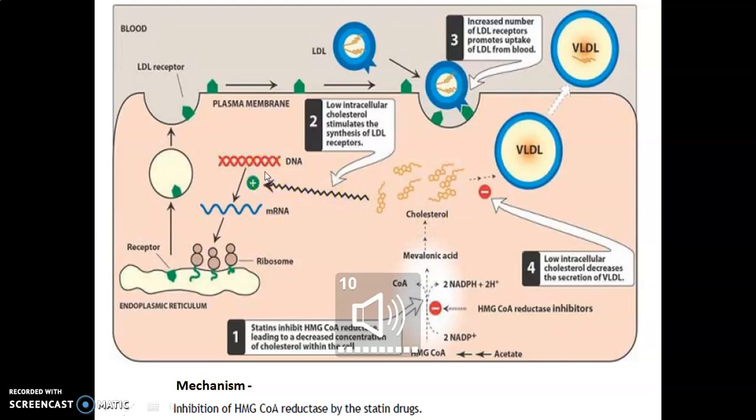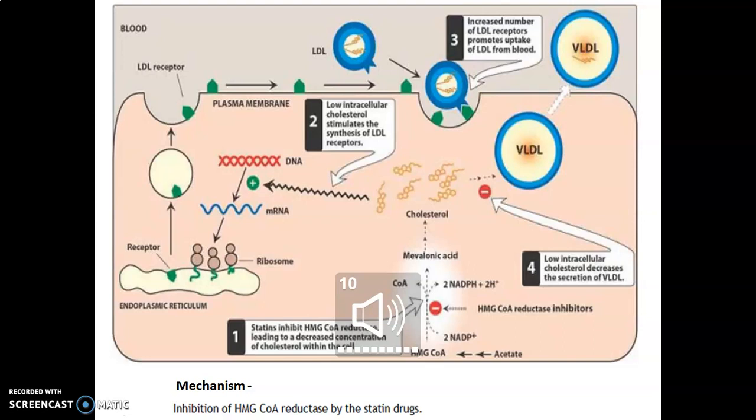Our body gives a signal to DNA about the lowering of cholesterol level in our blood. Because the cholesterol level decreases in our body, our DNA gets the signal that cholesterol level is decreased. So DNA synthesizes the mRNA, and mRNA gives a signal to the ribosomes present in the endoplasmic reticulum about the lowered concentration of cholesterol.